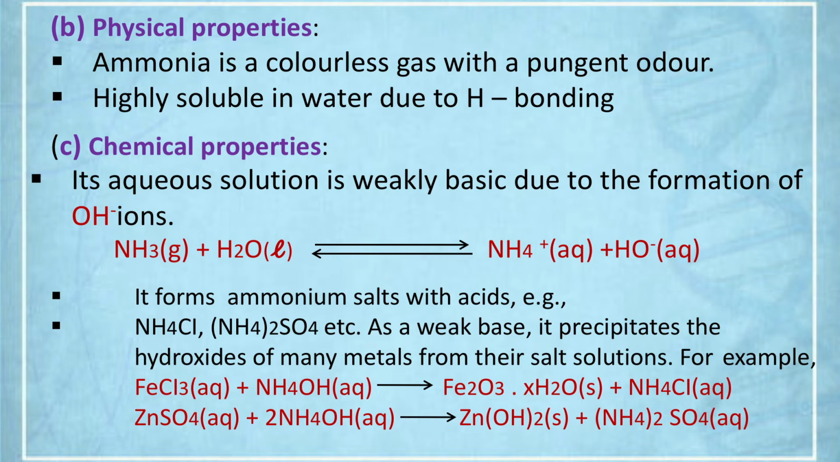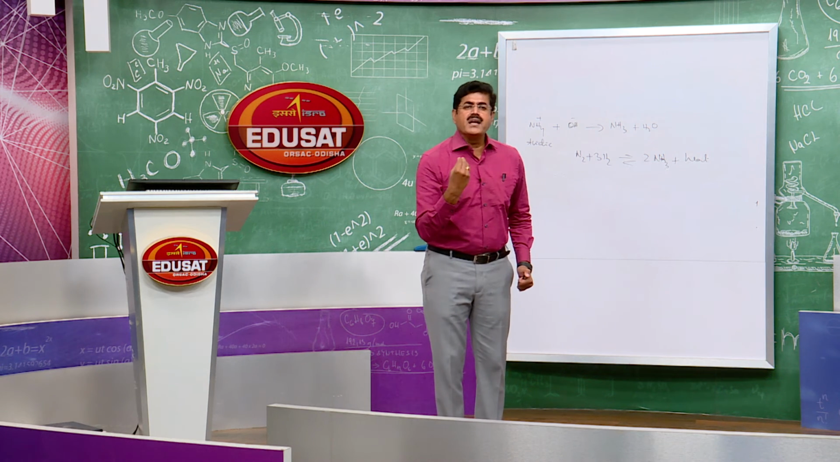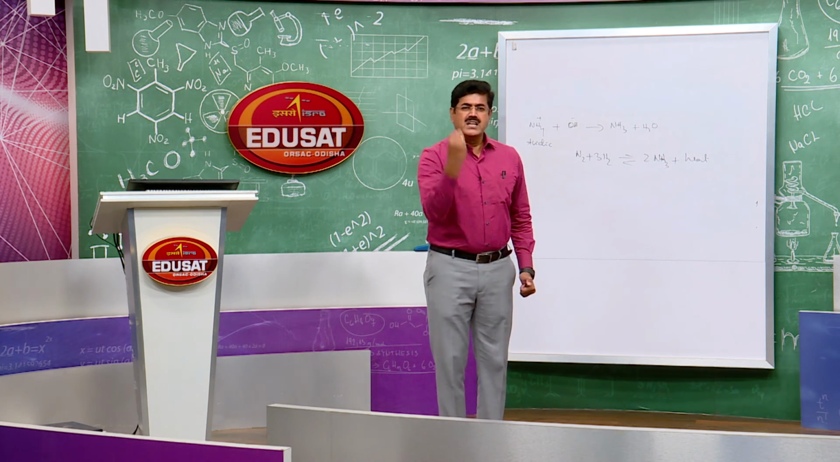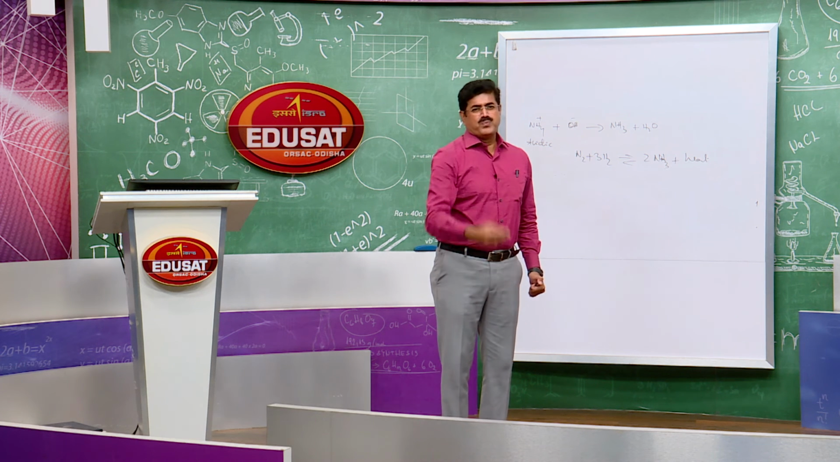And ammonia, as you know, what is the shape of ammonia? Pyramidal. Why is it pyramidal? You know, in ammonia the nitrogen is sp3 hybridized, it should be tetrahedral. Why is it pyramidal? Due to presence of the lone pair of electrons on the nitrogen atom. So due to presence of the lone pair of electrons, it acts as a Lewis base. It has complex forming ability. It acts as a ligand to form complexes.